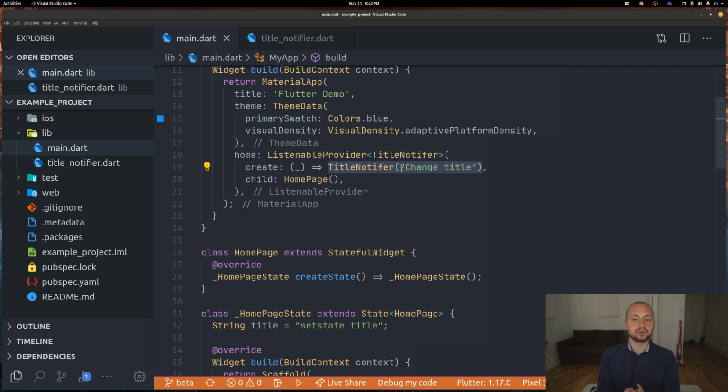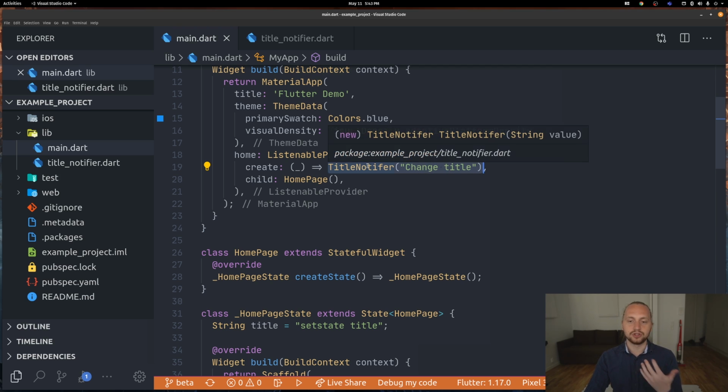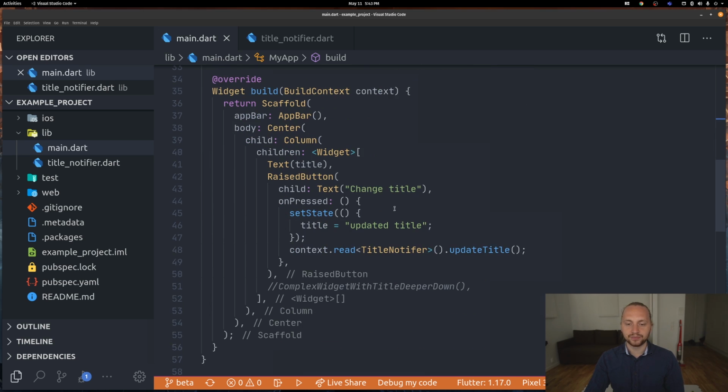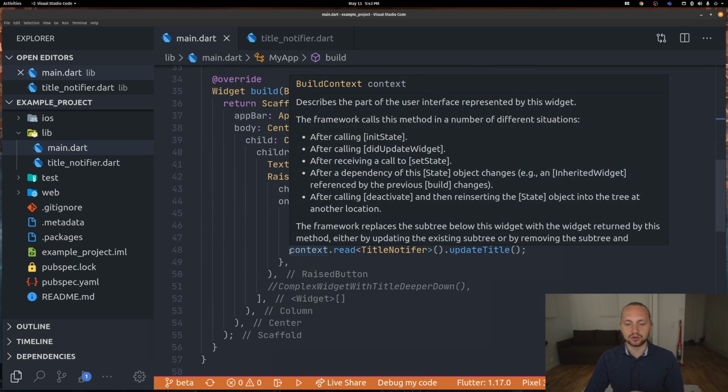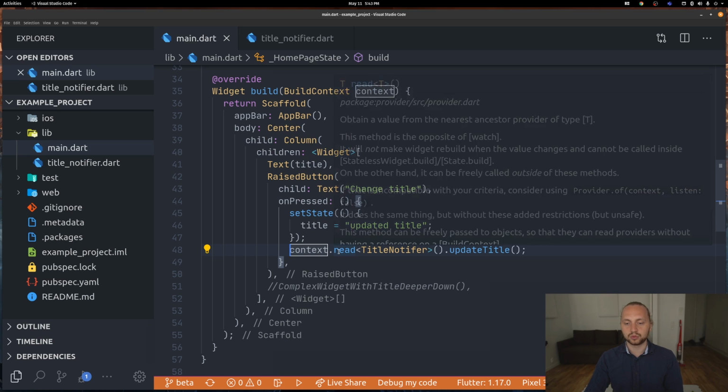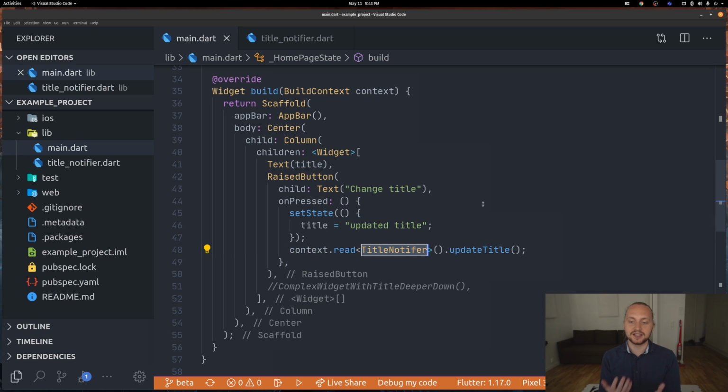So remember now that we have a string value, and that value is change title. We're using that TitleNotifier to update it. If we go down, we can see that I've already done the onPressed, also with context.read. We get that TitleNotifier that we're passing down, and we call updateTitle.